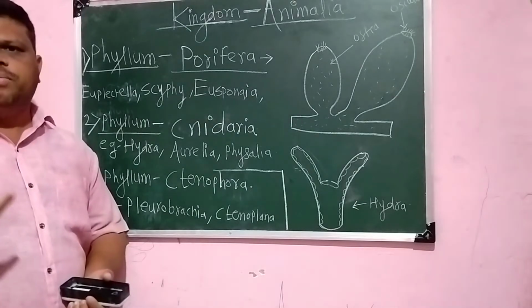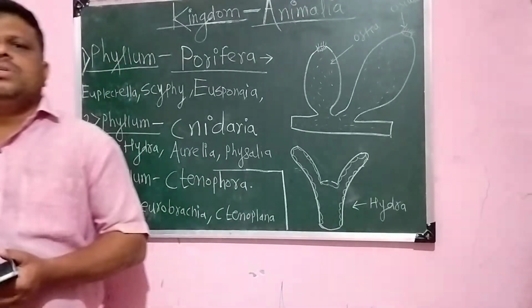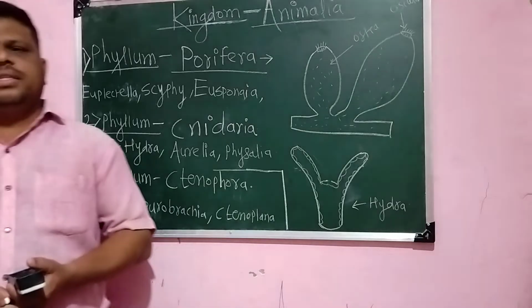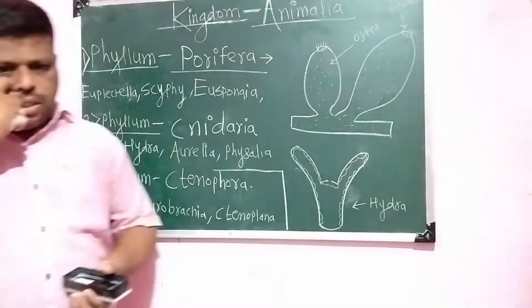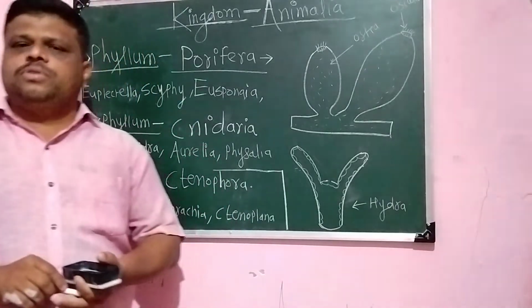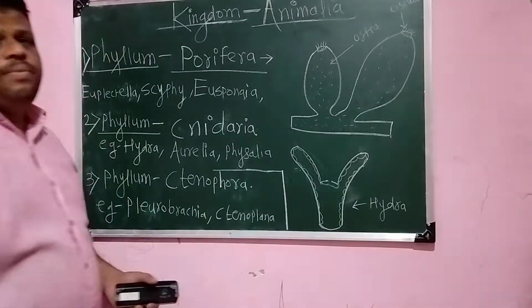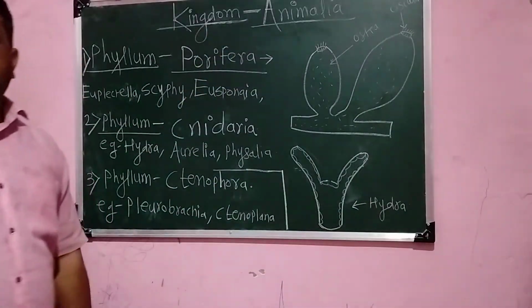The first one was the Kingdom Monera, second one was Kingdom Protista, third one was Kingdom Fungi, fourth one was Kingdom Animalia, and the fifth one is Kingdom Plantae. Okay, so in this way you have studied 5 kingdoms in that chapter. Let us see a new topic, that is the Kingdom Animalia. You have to study this Kingdom Animalia in detail.